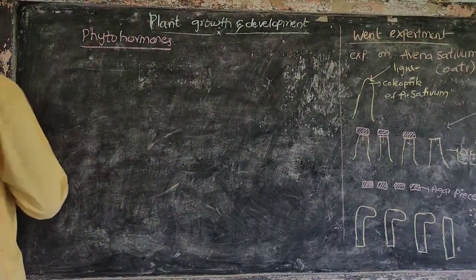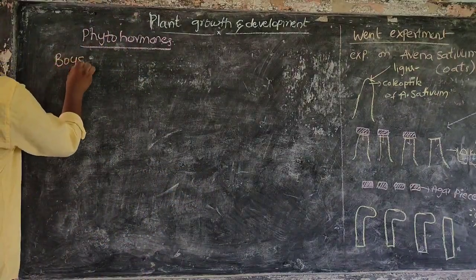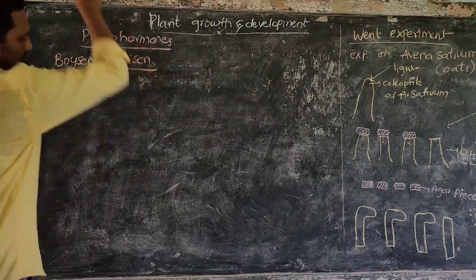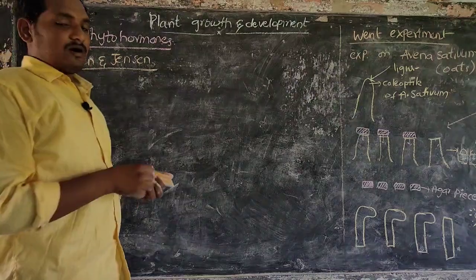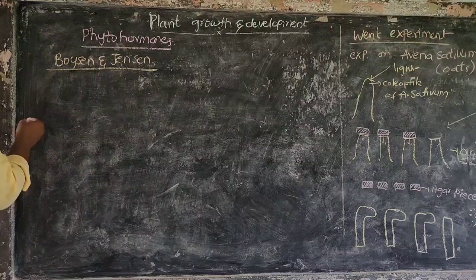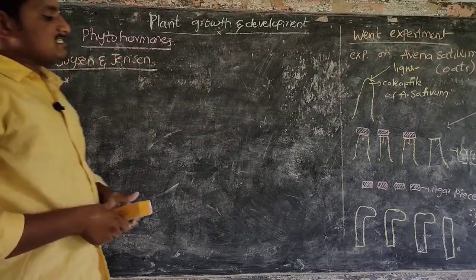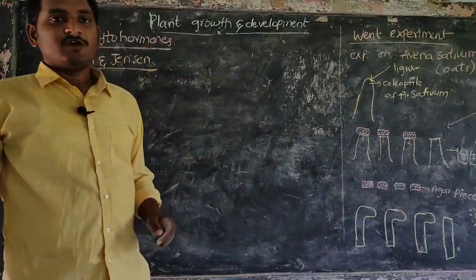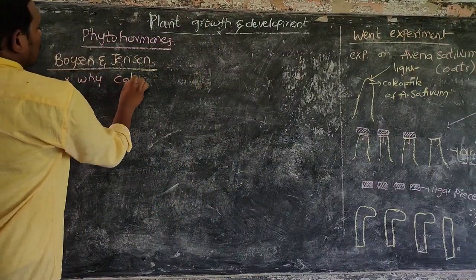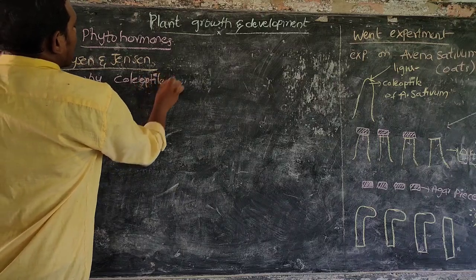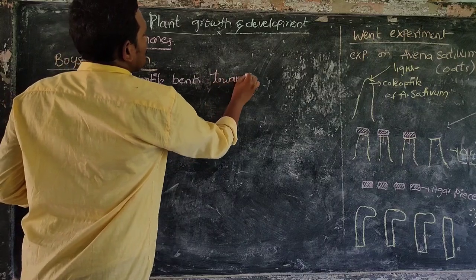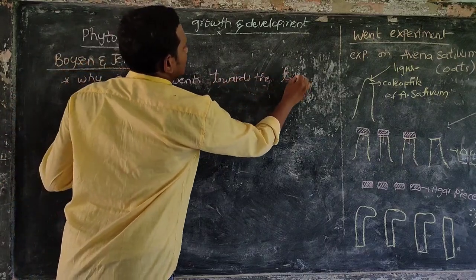Next, two scientists, Boysen and Jensen. What did they conclude about auxins? Why does this bending take place? Why does the coleoptile bend towards the sunlight, towards the light?